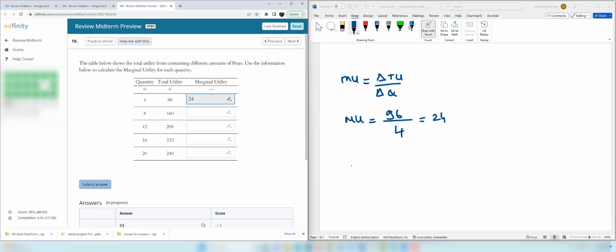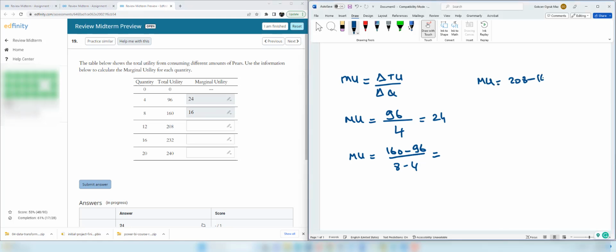And for the next one, marginal utility is the change in total utility, 160 minus 96 divided by 8 minus 4. And here we have 64 divided by 4, 16. And now we have 208 minus 160 divided by 12 minus 8. 208 minus 160 divided by 4, it's 12.